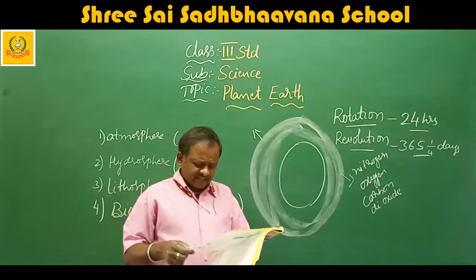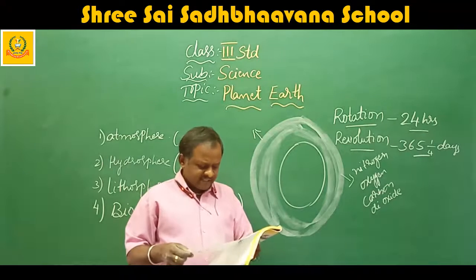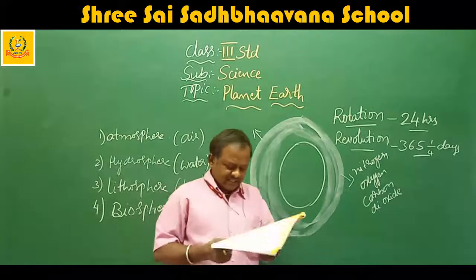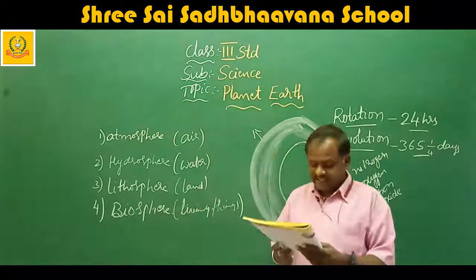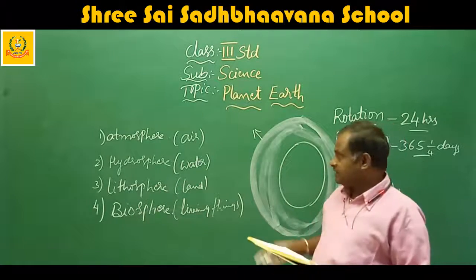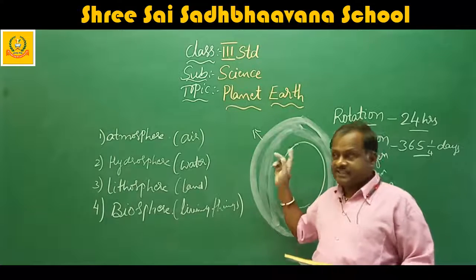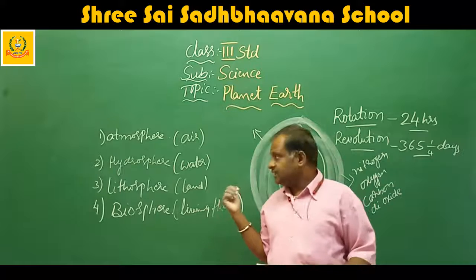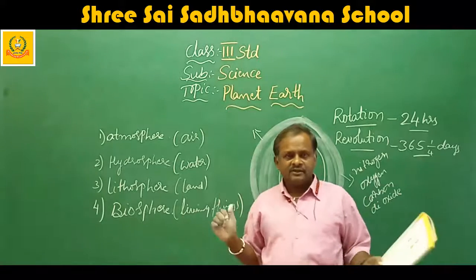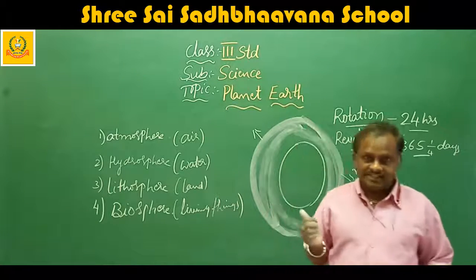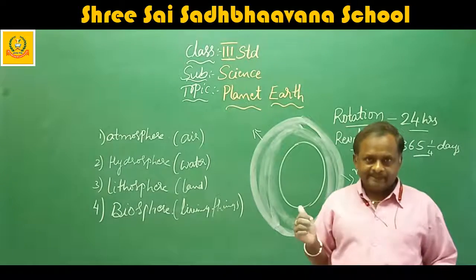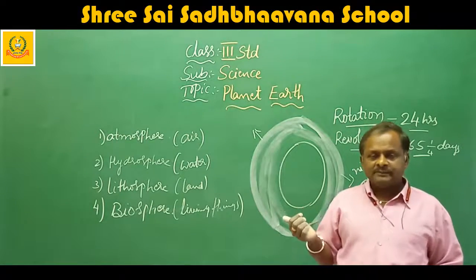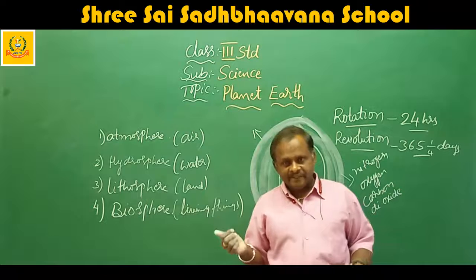Sunshine keeps the air at the required temperature for human beings, plants and animals to live. The sunlight we are getting, it keeps the air at the required temperature at which plants and animals can live safely. Otherwise, if the sunlight is more, the animals and plants will die.